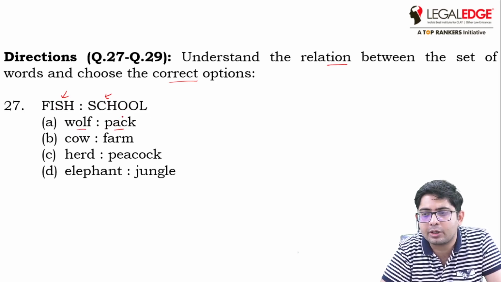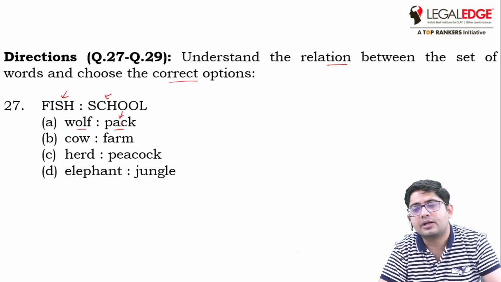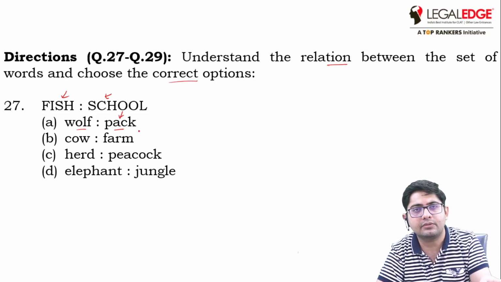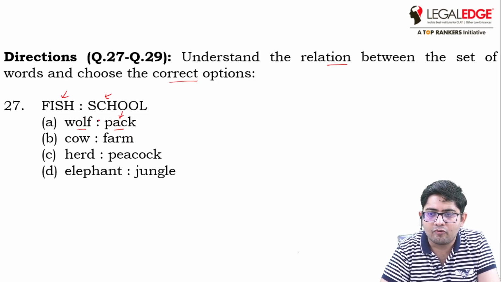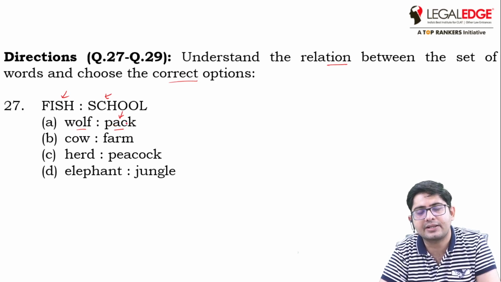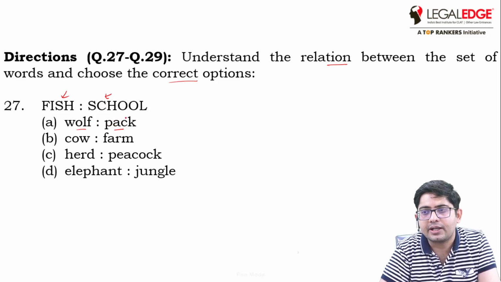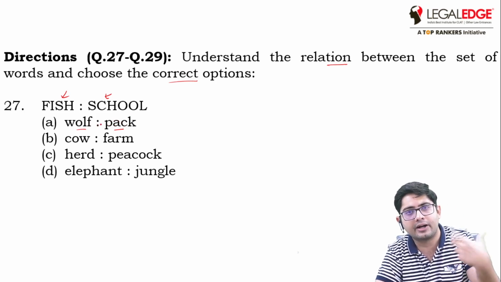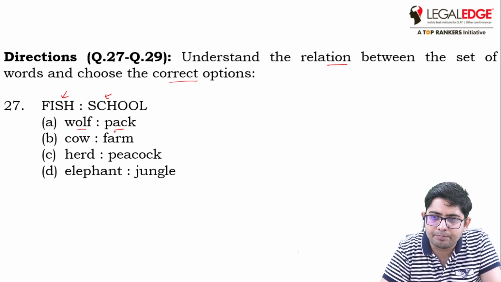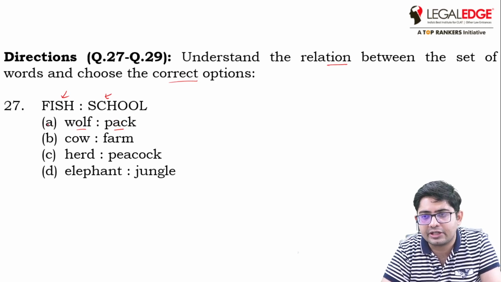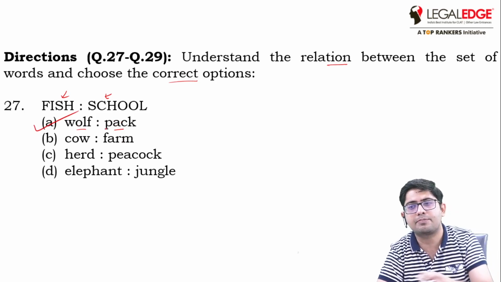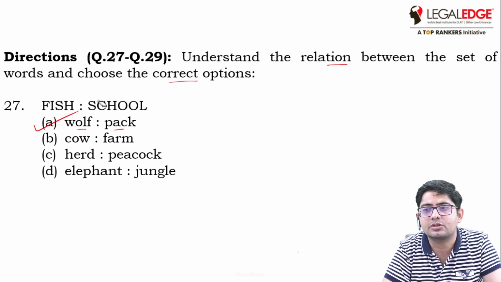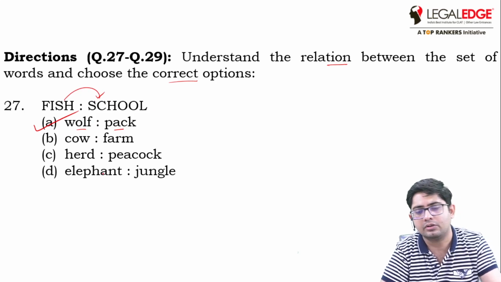Yeah, that is correct, because a pack is the group of animals who hunt together, who attack together. So a pack of wolves can hunt. That means pack is the group of wolves. So option A is correct. This is the perfect relationship that was maintained between fish and school. Okay. Next,